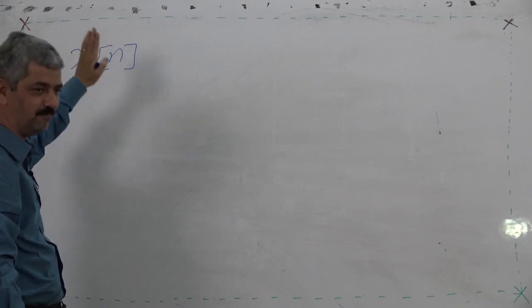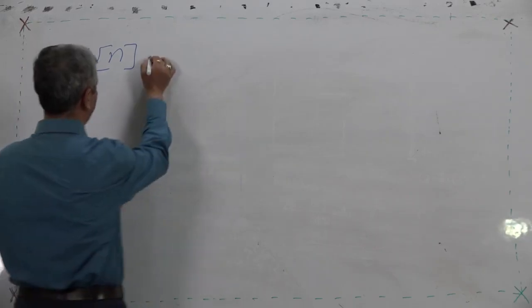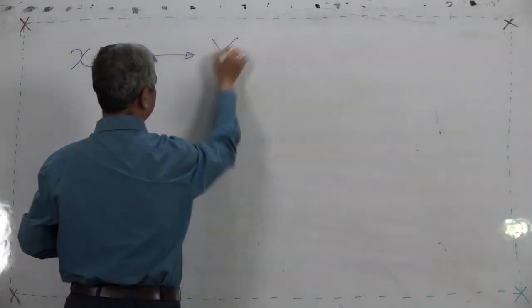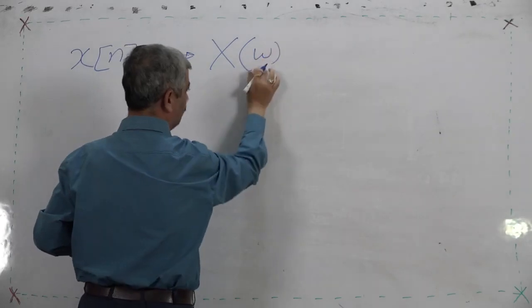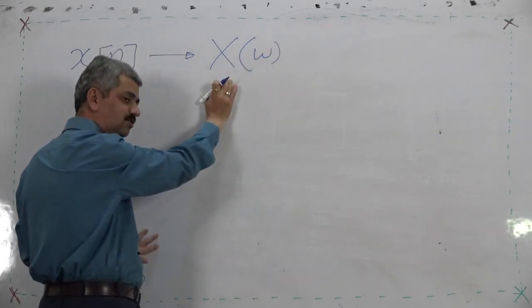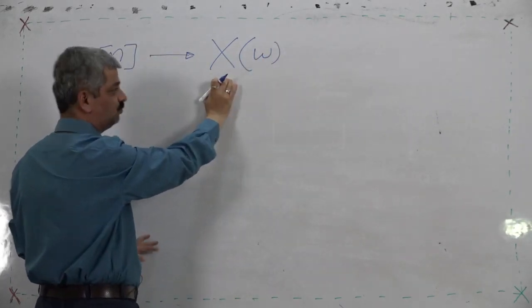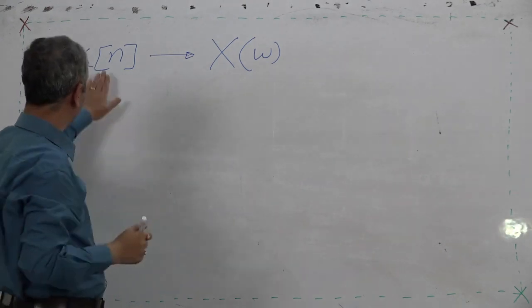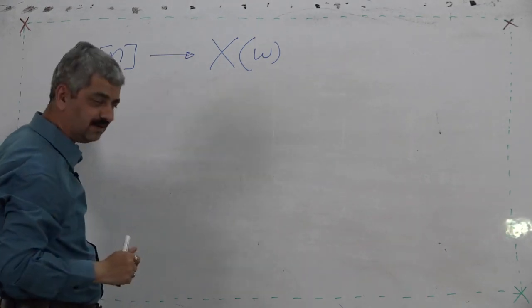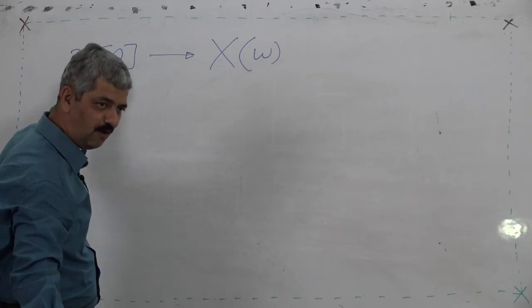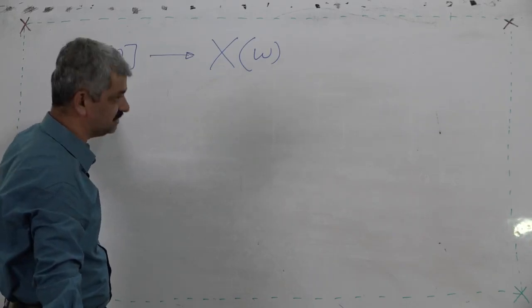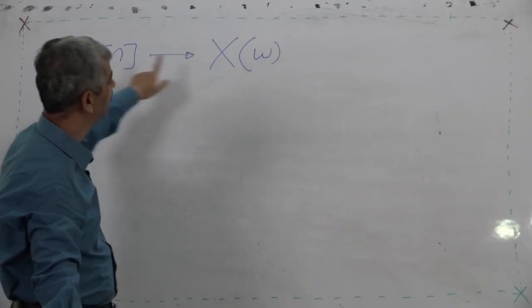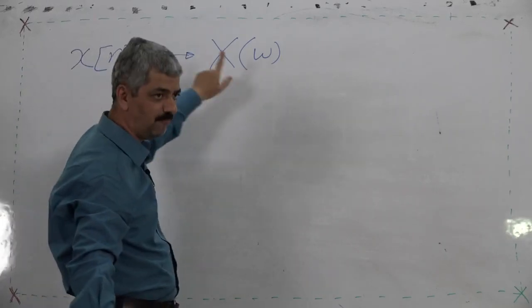In general, x[n] is a complex number, and that is transformed into a function of continuous variable omega. This X(omega) is also a complex number. So, input, which is a sequence of complex numbers, is transformed into a function which is complex.